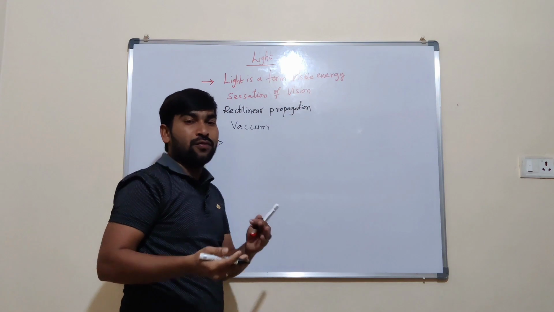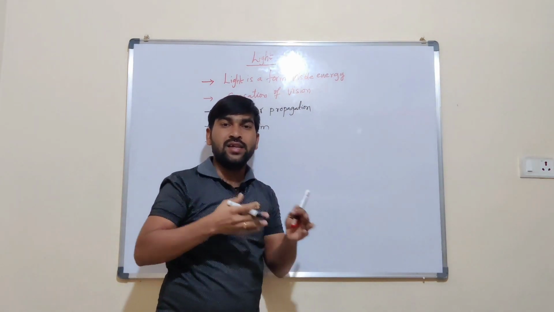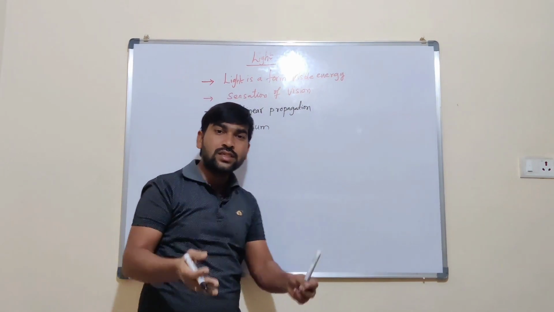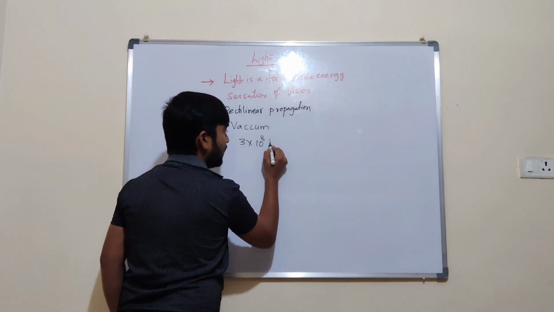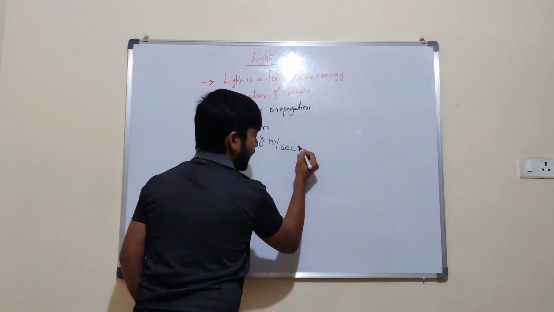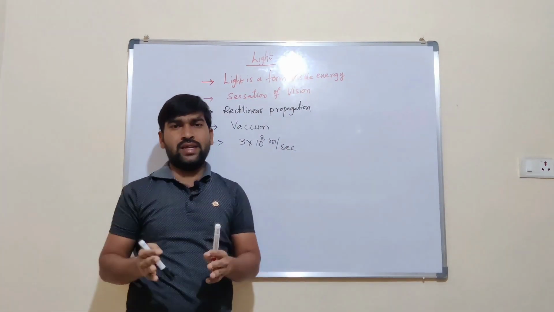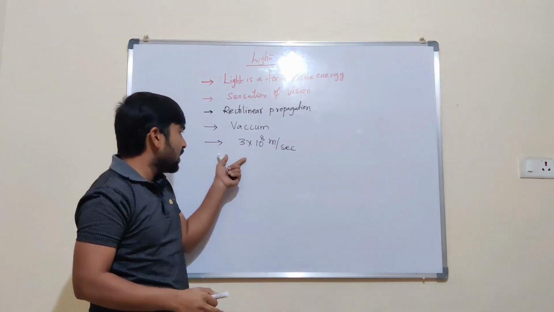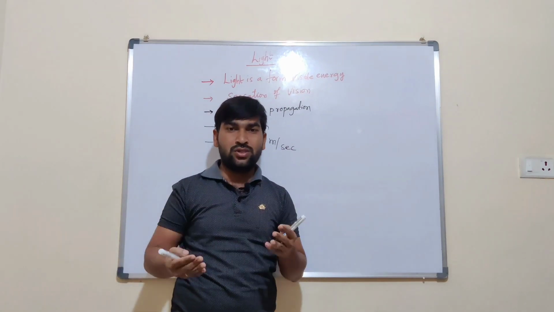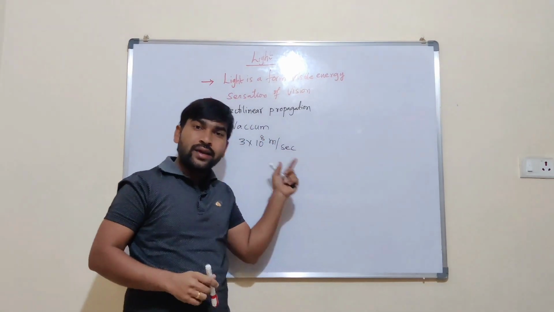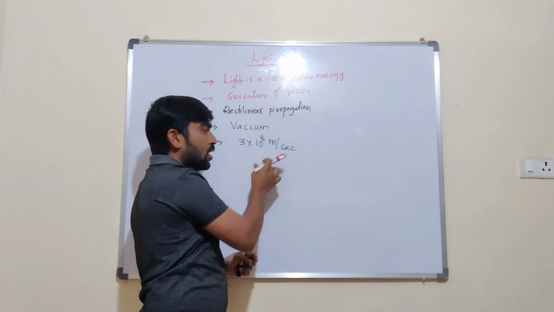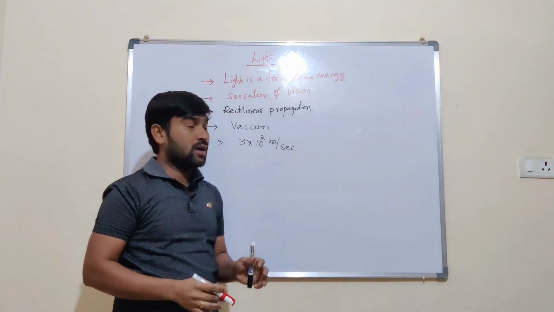And the velocity of light, when it is traveling in a straight line, it has a certain velocity. What is the velocity of light? 3 into 10 power 8 meters per second is the velocity of light. This is the maximum velocity in the total universe. This is the highest speed, 3 into 10 power 8 meters per second.